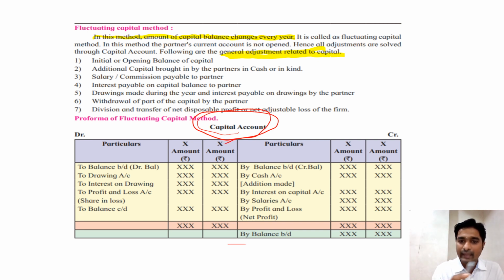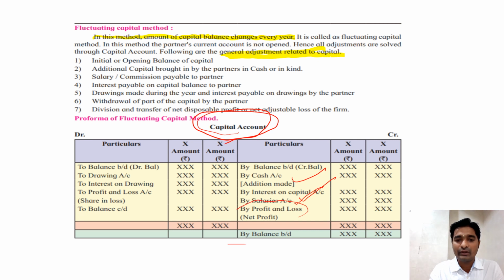Here the capital account is maintained, and that is why all the adjustments, see, in the last case, all adjustments we made on the current account. Now these all adjustments are here on the capital account. If additional capital is made, if interest on capital, if any salary payable to partner, if any commission payable to partner, that also comes.